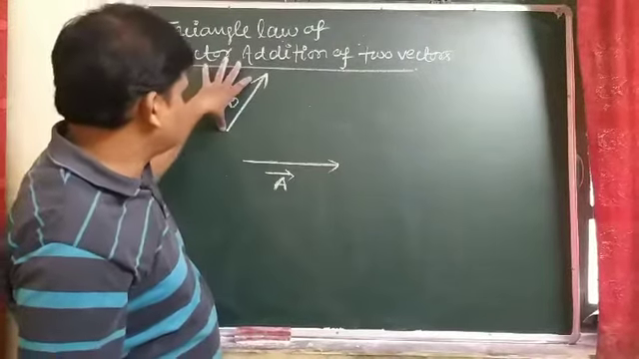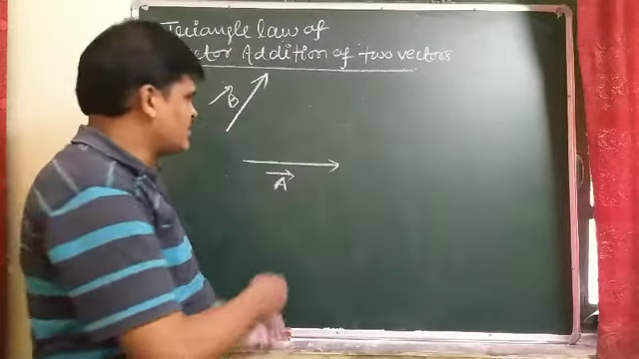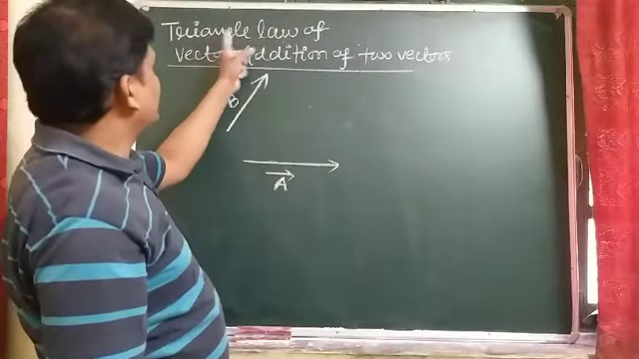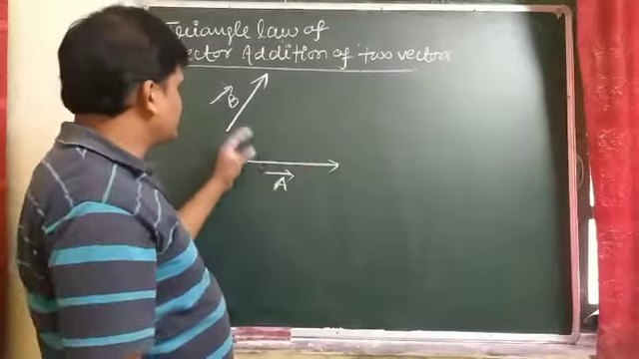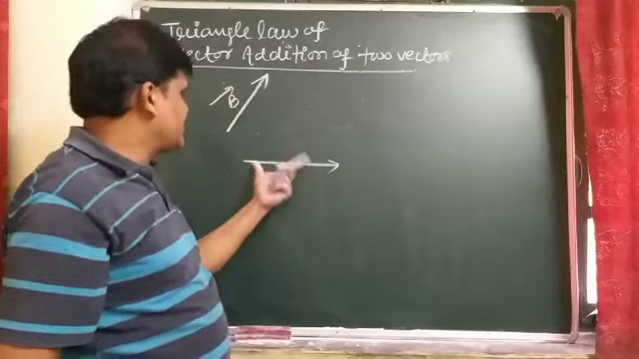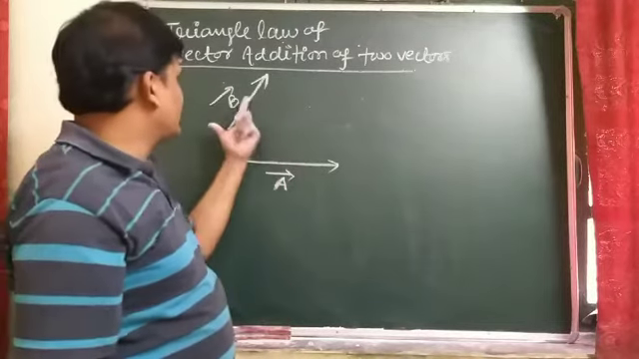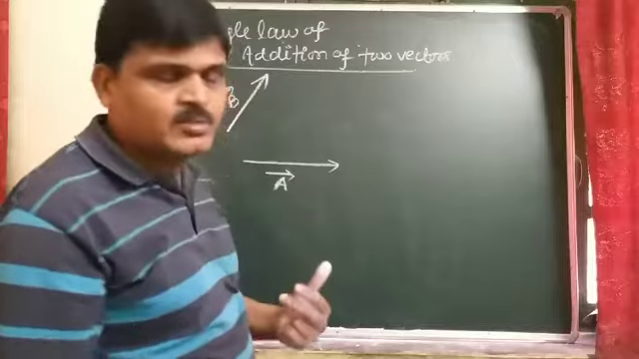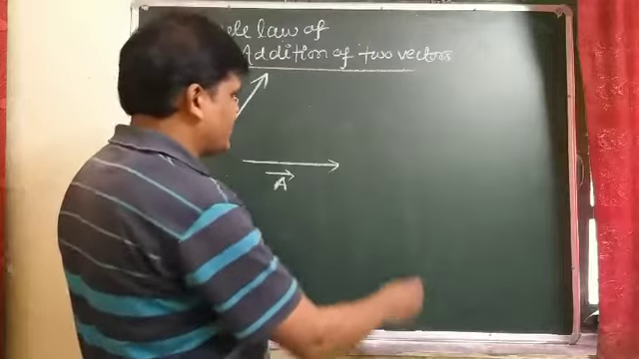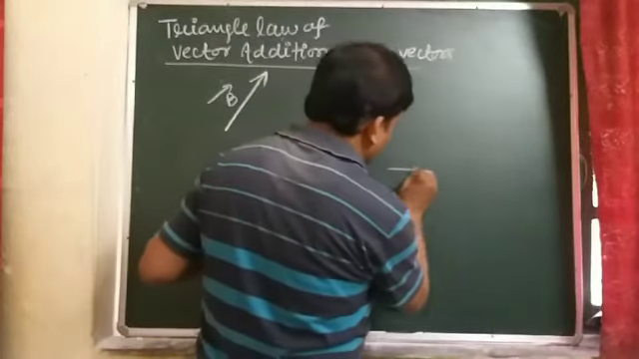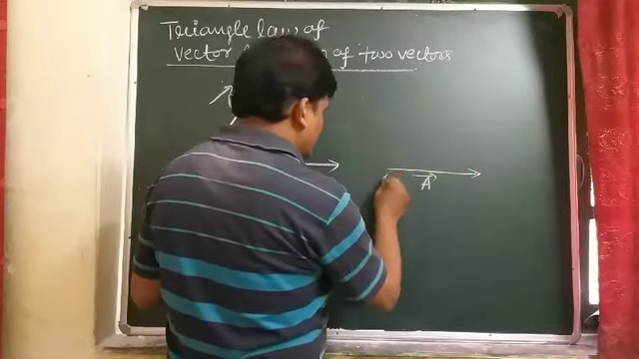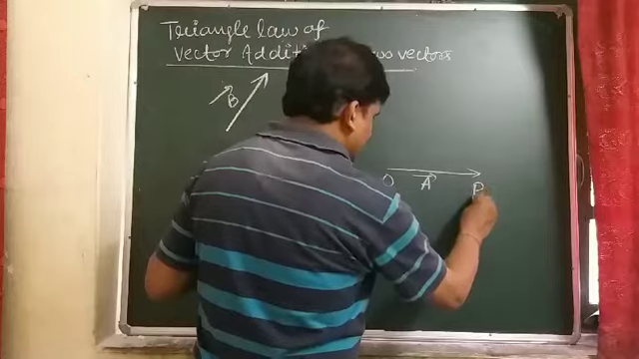So here we shift this vector. First we draw vector A and vector B, using which law? Triangle law of vector addition. It means these two vectors form a triangle: vector A and vector B are two sides of the triangle, and the third side is the resultant. So students, if two vectors are given, first we draw vector A in the same direction.